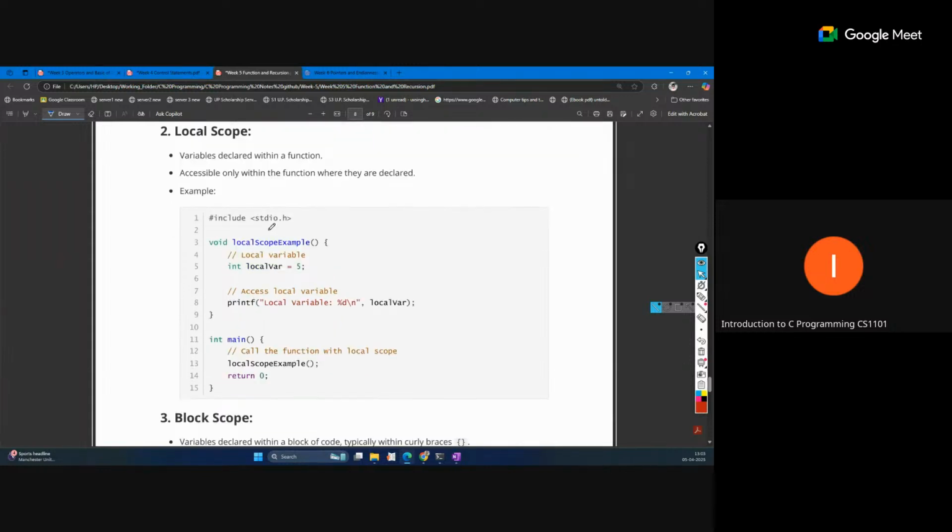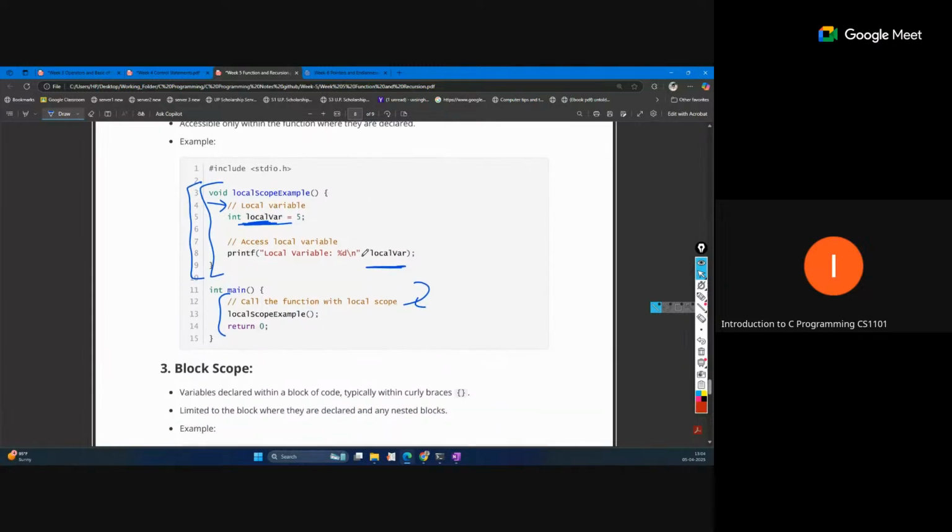This variable for a local function is an example of local scope. If this variable is defined inside this function, it cannot be accessed outside of this function. So a local variable has local scope only for this function.